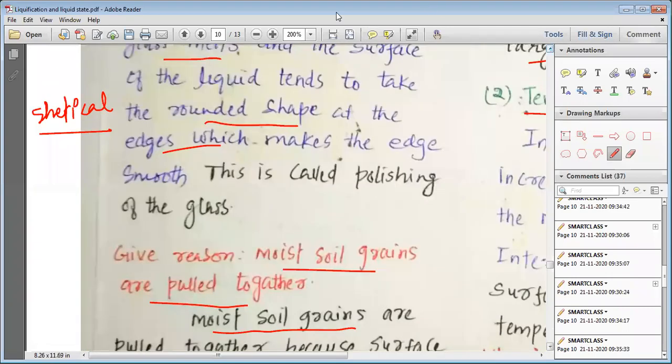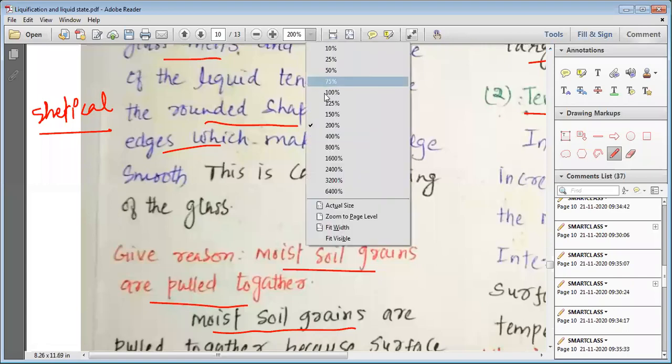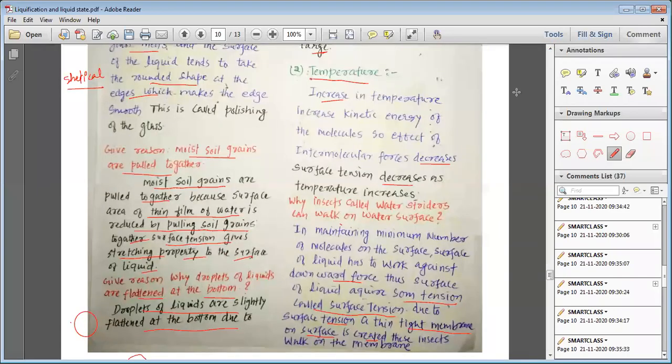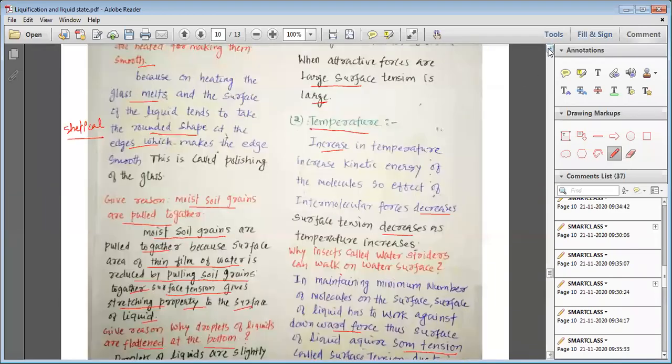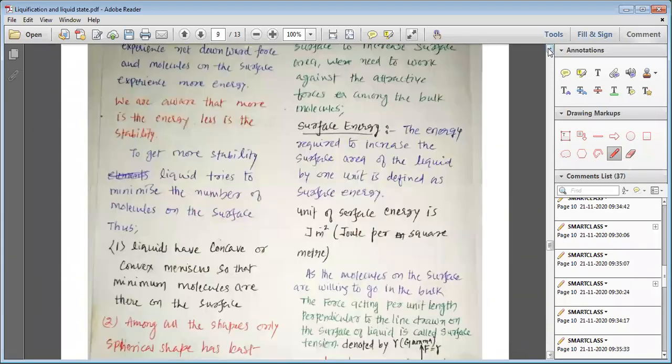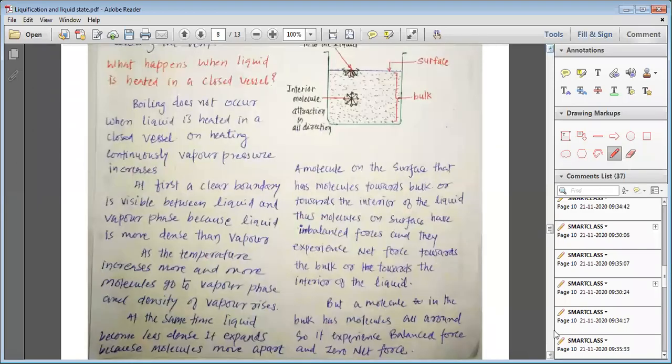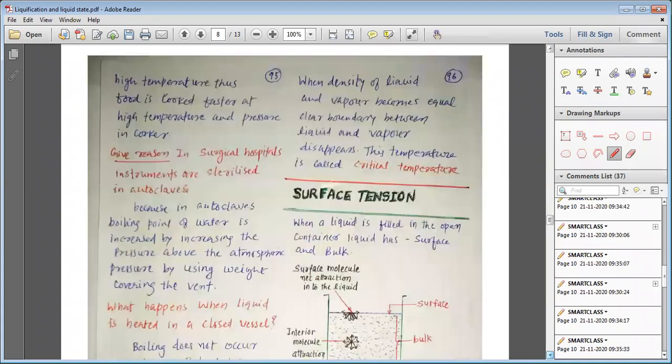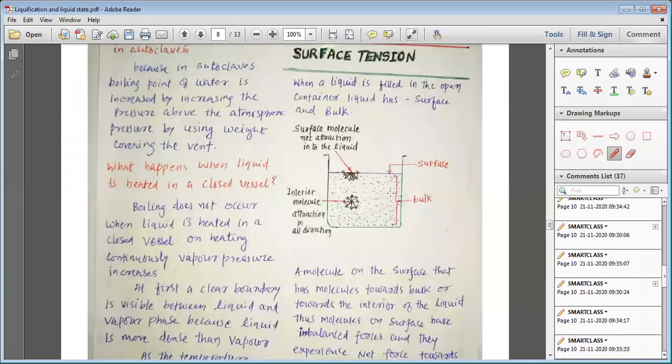But let us revise what we have studied in today's class. In today's class, my dear students, we have started studying about surface tension. You know very well that a liquid has two parts. One is known as the surface, another is known as the bulk. The molecules present on the surface feel imbalanced forces, and the molecules in the bulk do not feel